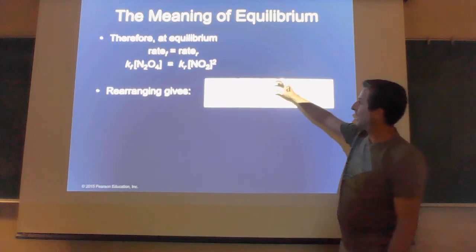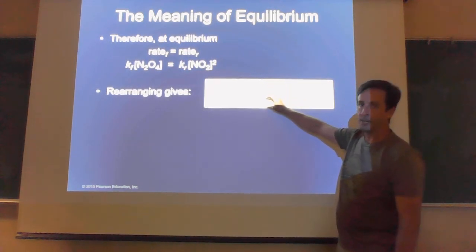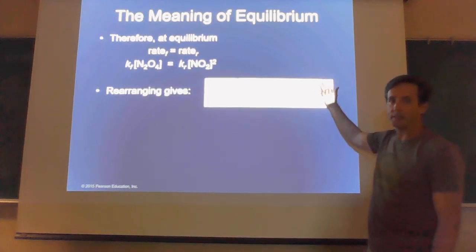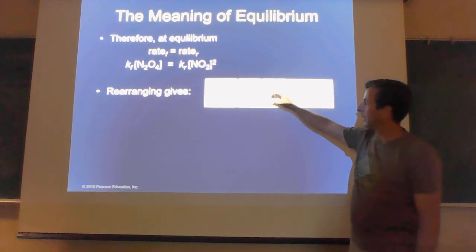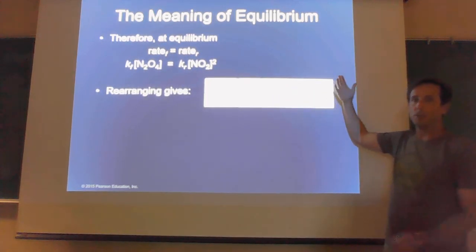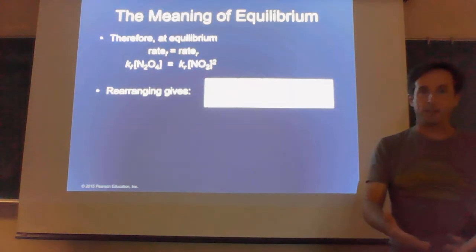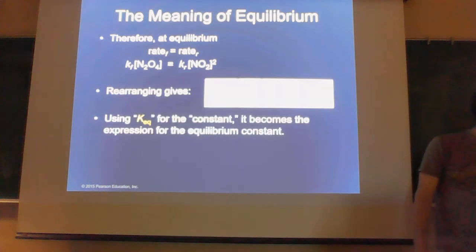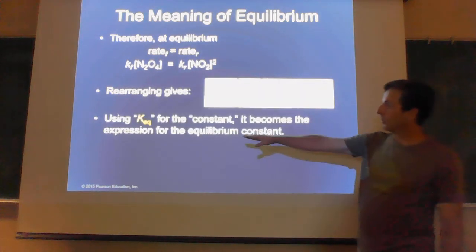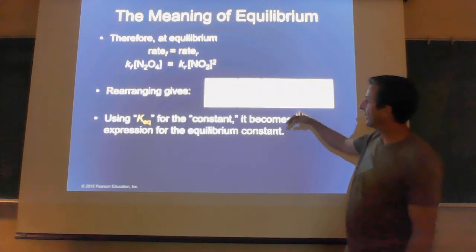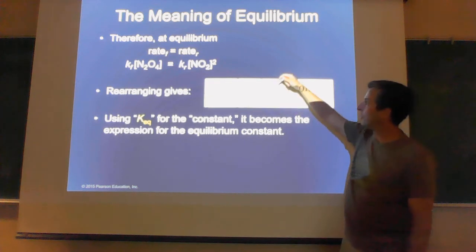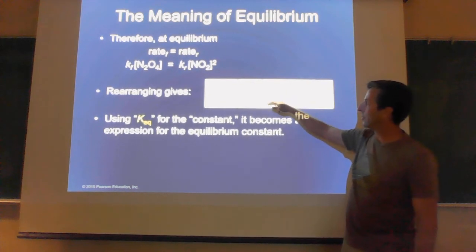So if I divide one constant by another constant, it just gives me a new constant. Kf over Kr equals some new constant value that we're going to call the equilibrium constant. So Keq is the new constant. It's the ratio of the forward rate constant divided by the reverse rate constant.